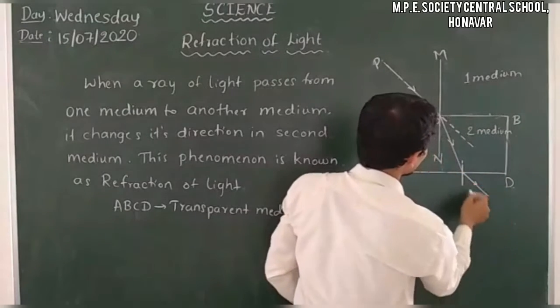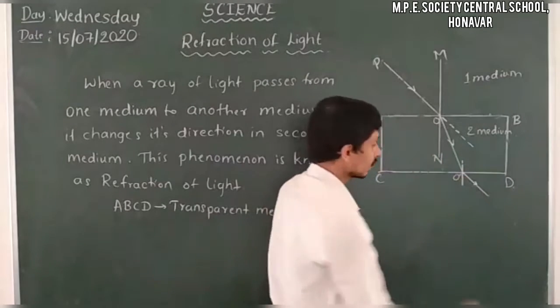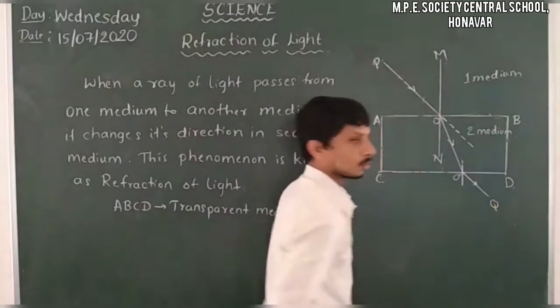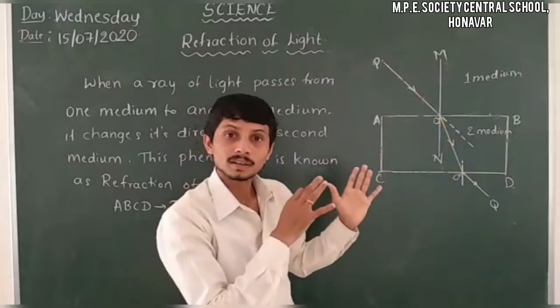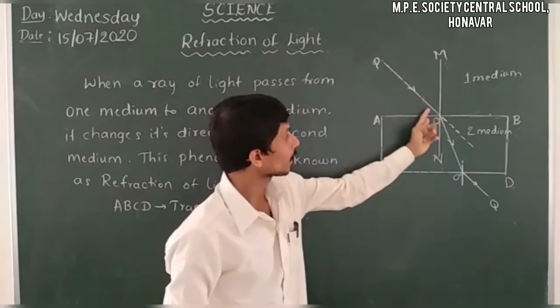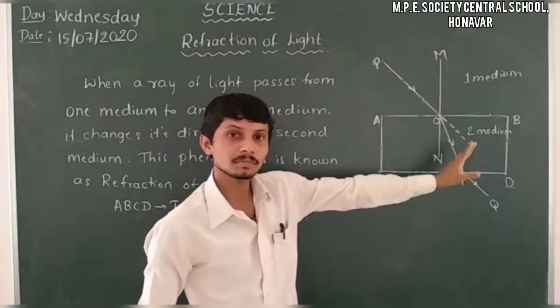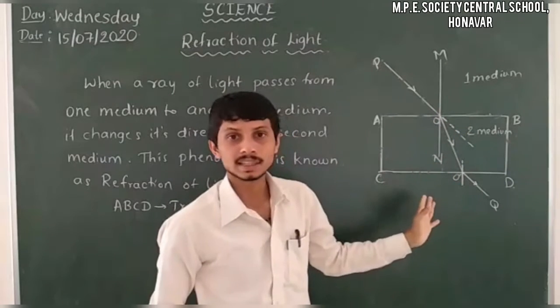So this is an emergent ray. I will consider it as O dash Q. So this is the ray behavior of refraction of light. When a ray of light passes from one medium to another medium, it changes its direction in the second medium.